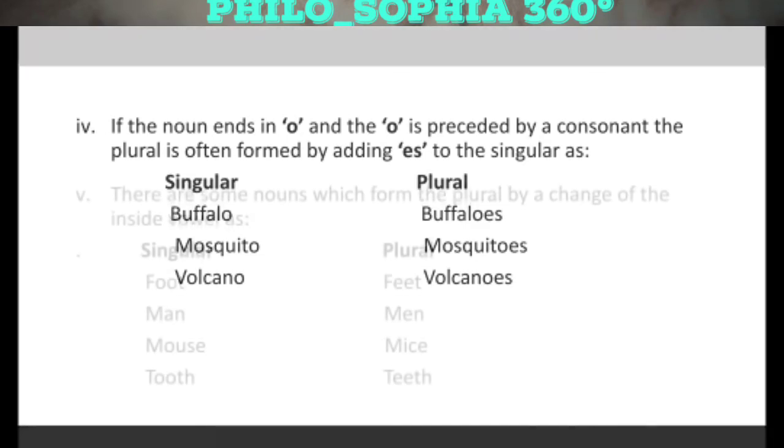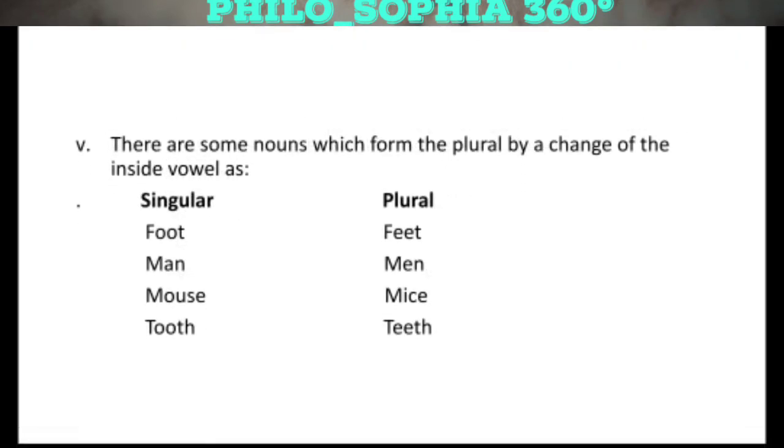In the same way, there are some nouns which form the plural by a change of the inside vowel. For instance, there is a word foot and we have to change the inside vowels to make it plural. The plural of foot is feet. In the same way, there is a word man. We have to change its inside vowel to make it plural.